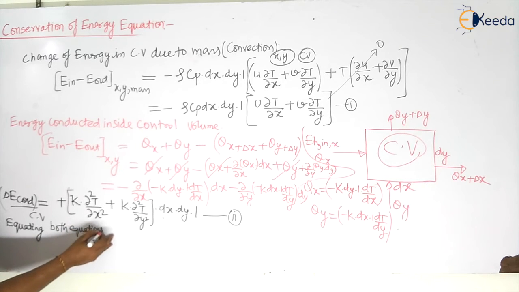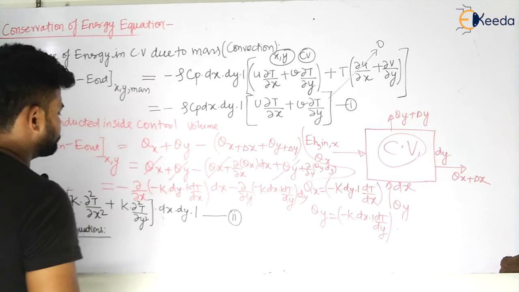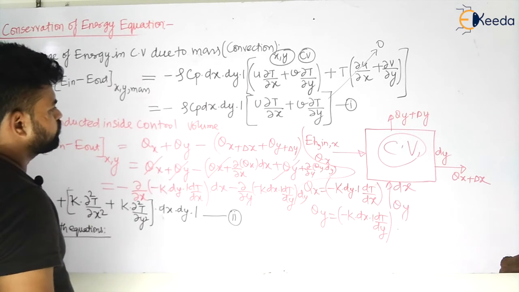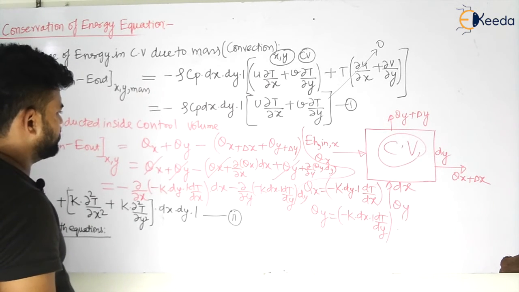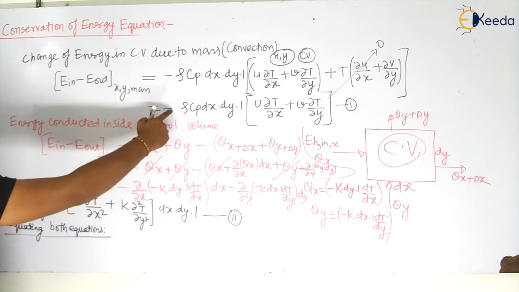So this is your equation. Energy out minus energy in we have taken, or energy in minus energy out we are taking in both terms. Okay, no problem. So this equation is equal to this.